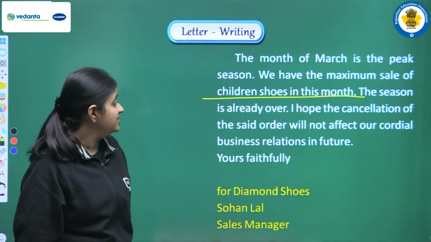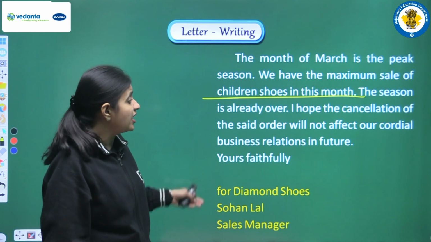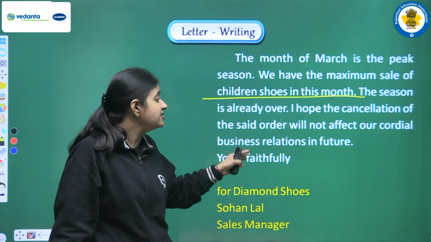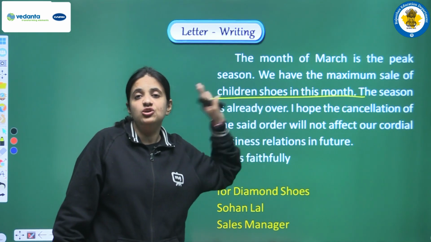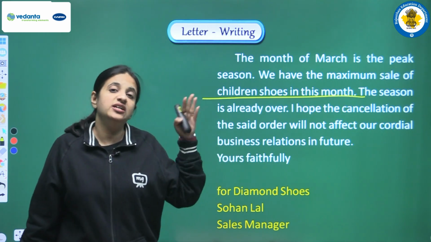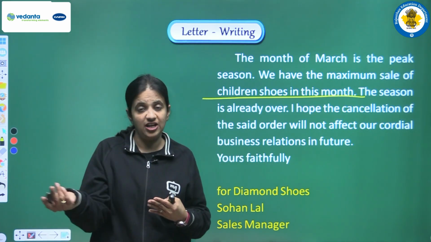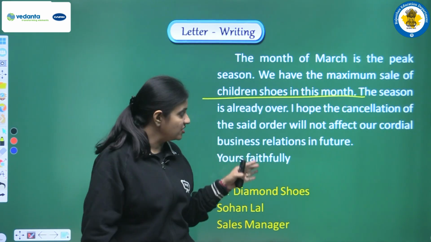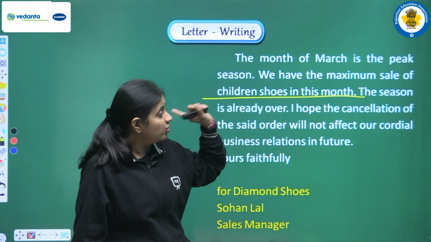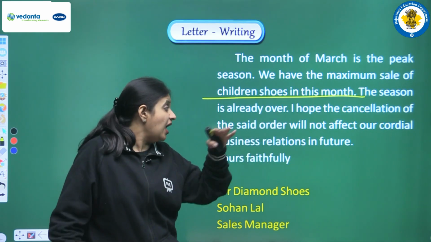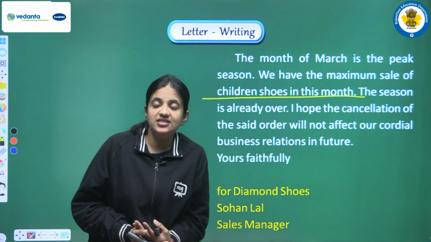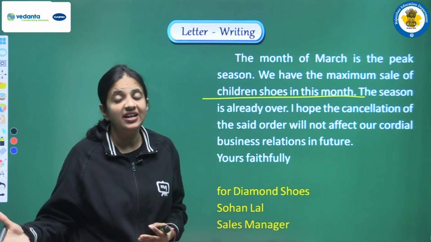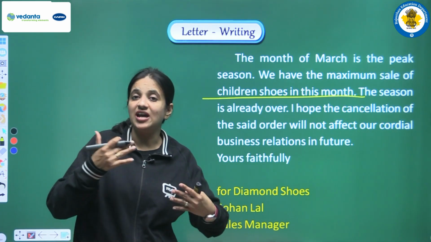I hope the cancellation of the said order will not affect our cordial business relations in future. So now we are cancelling this order this time because of your mistake, right? So we are writing this also, that I hope that because of this cancellation, our cordial business relations won't be affected at all, because it was not our mistake.